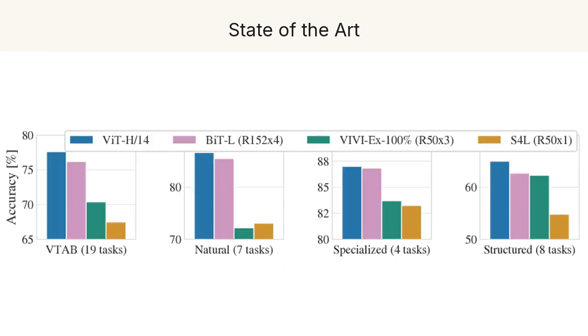And the payoff was real. The largest model, ViT, pre-trained on JFT, and then transferred, matched or beat the best convolutional systems of the day across a wide sweep of benchmarks. The 19-task VTAB suite: natural images, specialized medical and satellite imagery, and structured tasks. It did this while taking substantially less compute to pre-train than the top convolutional competitor. A pure transformer fed pixels as patches had reached the frontier of computer vision.